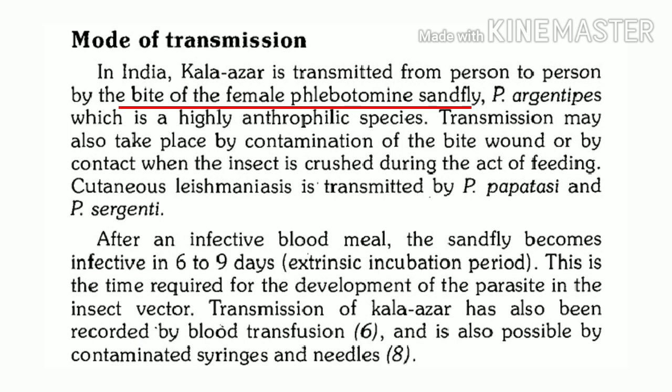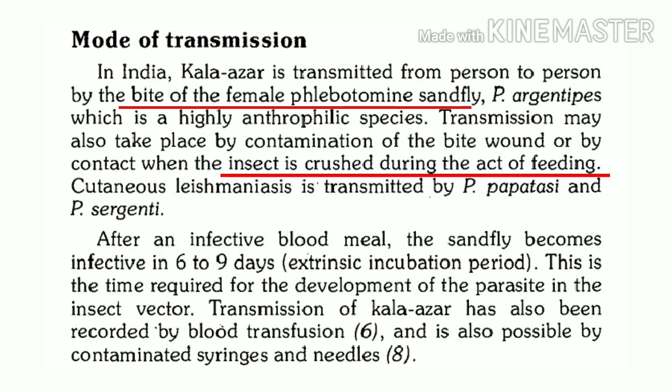The first link in the chain is a person, so it's a case, and the next link is a susceptible host, which is also a person. So it is person to person, or man to man transmission, which occurs through bites of sandfly. So once again remember, visceral leishmaniasis in India is non-zoonotic. That's why we can say only man-to-man transmission.